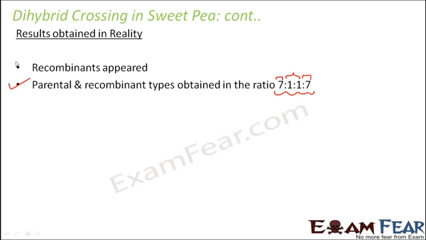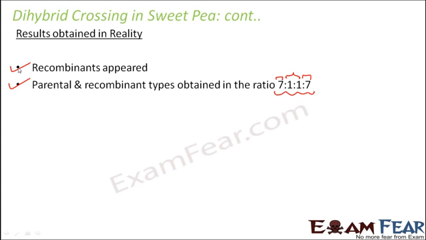So that means the real results which were obtained are somewhere in between possibility 1 and possibility 2. So as per us, possibility 1 was unlinked genes. In unlinked genes, we get recombinants, but almost 50%, even if not completely 50%, a good percentage are recombinants.